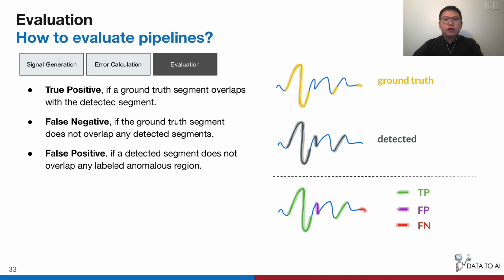If a ground truth segment overlaps with the detected segment, we count 1 true positive. If the ground truth segment does not overlap any detected segment, we count 1 false negative. If a detected segment does not overlap any labeled region, we count 1 false positive.